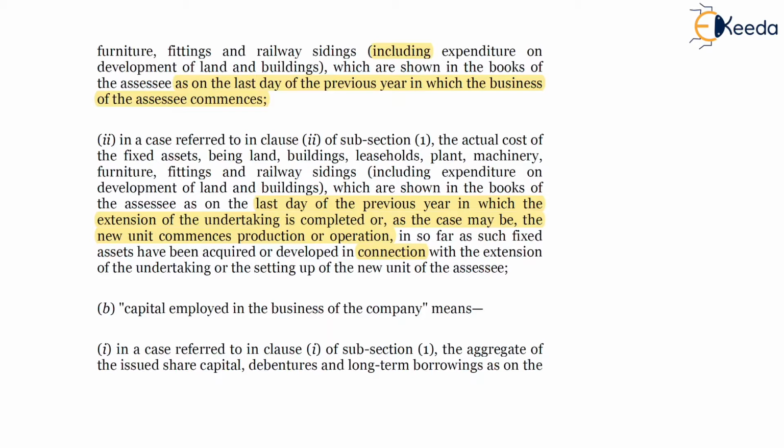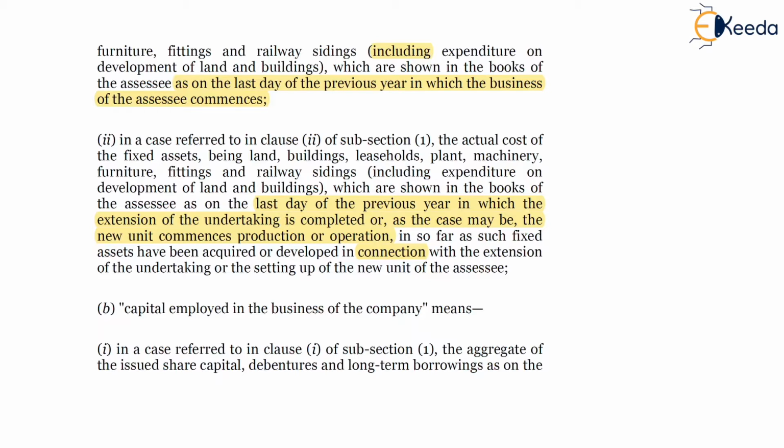I mean, there should be a connection. The tangible assets mentioned as part of the cost of the project for the purpose of deduction under section 35D should have a connection with the extension of the new unit. Either it should be acquired by the new unit or should be developed by the new unit.